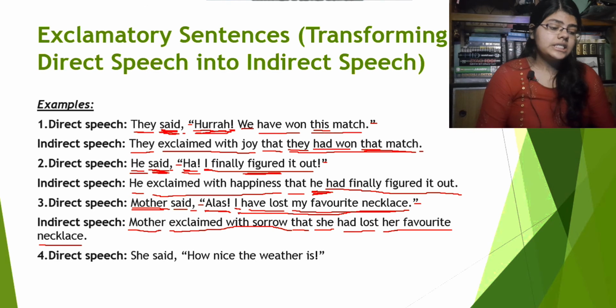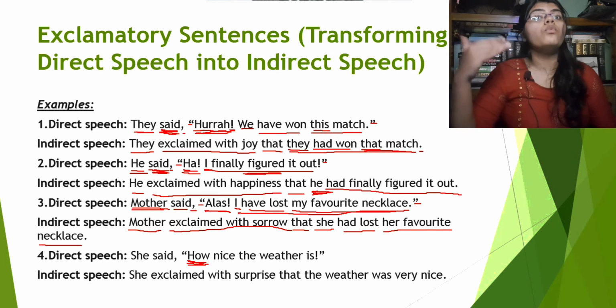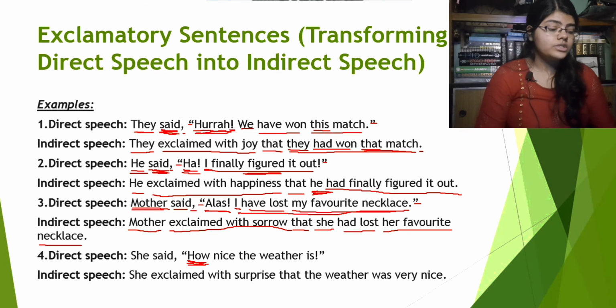Direct speech: She said, "How nice the weather is!" The indirect speech for this one: She exclaimed with surprise that the weather was very nice. Now guys, we will have to know something else for this example. First of all, the reported speech starts with "how", so the example here is an exclamatory sentence, right? Now guys, whenever the reported speech starts with "how" or "what", in the indirect speech we will always use the word "very". Understood? Right?